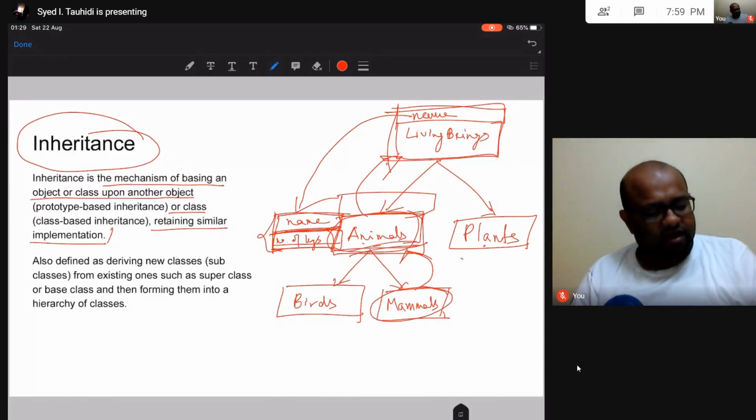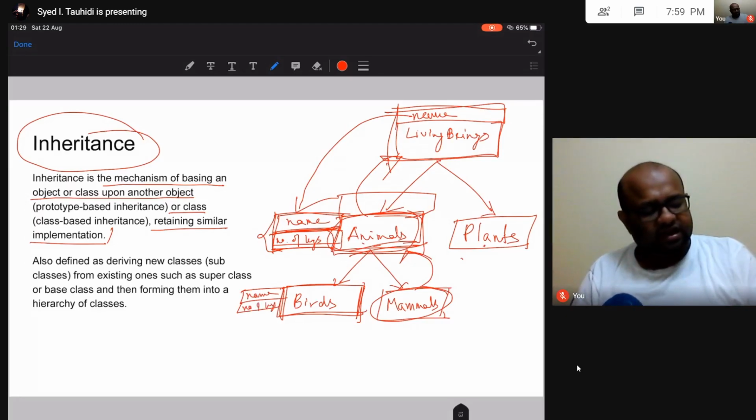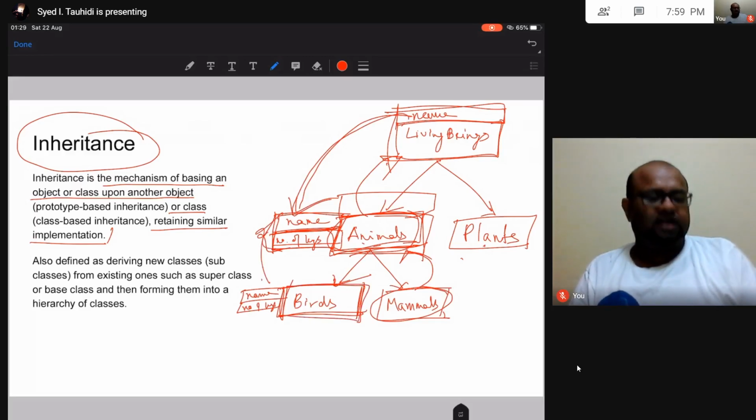Now say birds is going to inherit this animal class. So by default it is going to get name and number of legs. These two variables are going to be there by default because they are inherited from animals. So animals inherited name from living beings, and then birds inherited name and number of legs from animals.